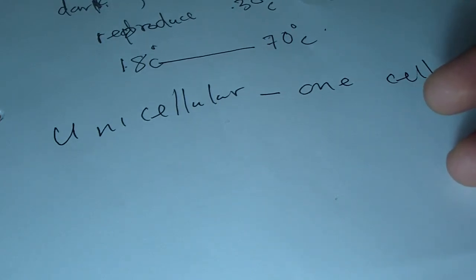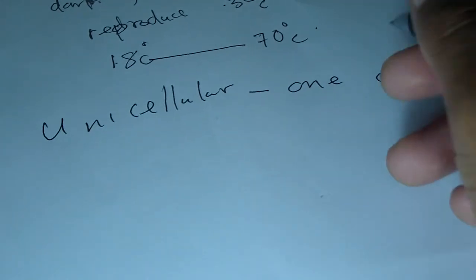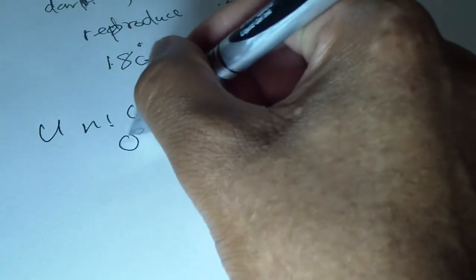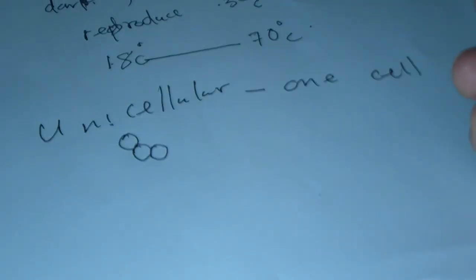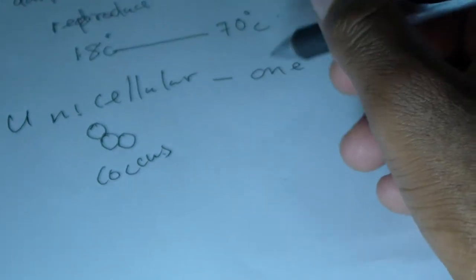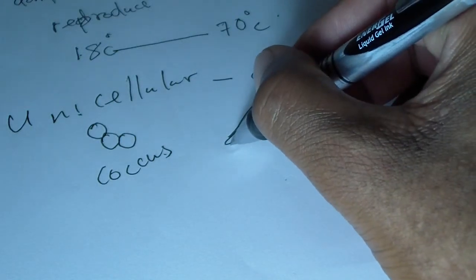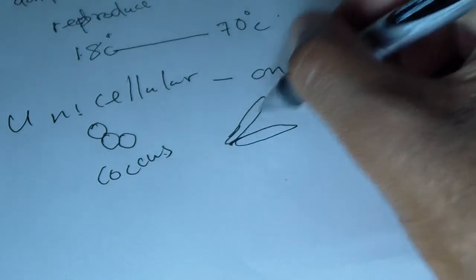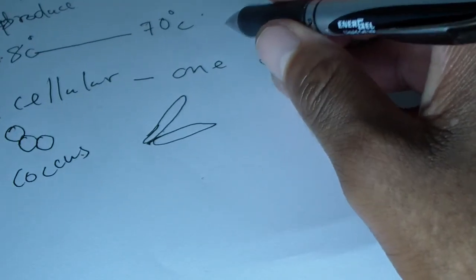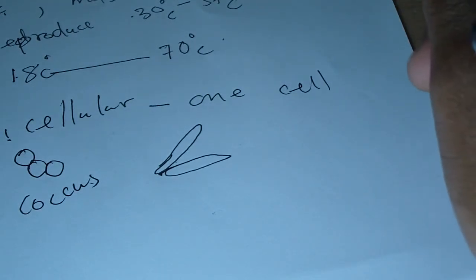So I assume that you have got textbooks. If you do not, please try and get one for yourself, so that you can see these shapes. In coccus form, it's pretty much when the cells bud on top of one another like that. Then we call that coccus. With bacillus, they are pretty much cylindrical in shape, and they tend to look like that. Then the other two, look them up in the textbook and you will see how they look.